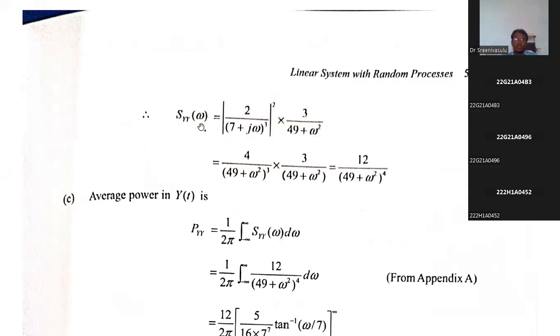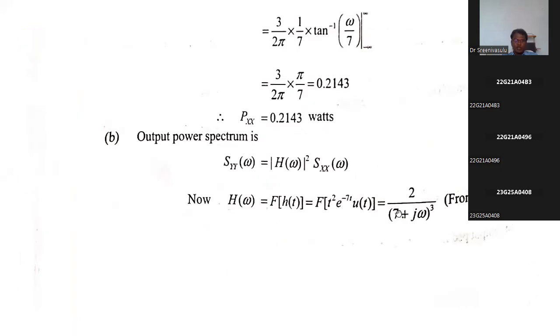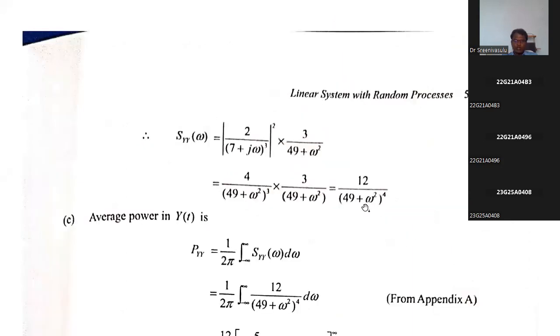What is our formula? Syy of omega is equal to magnitude of H of omega whole square into Sxx of omega. You observe this one, you compare this formula here. What is the H here? 2 divided by 7 plus j omega, the whole cube. Magnitude whole square into this Sxx of omega, 3 divided by 49 plus omega square.